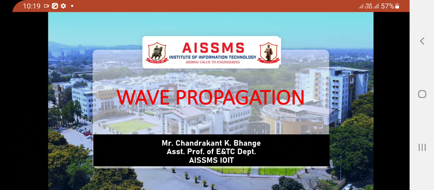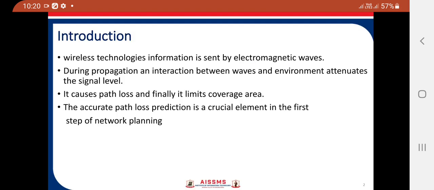Wave propagation. Wave propagation is required for mobile communication or wireless communication. To study wave propagation is very important. In wireless technologies, information is sent by electromagnetic waves.